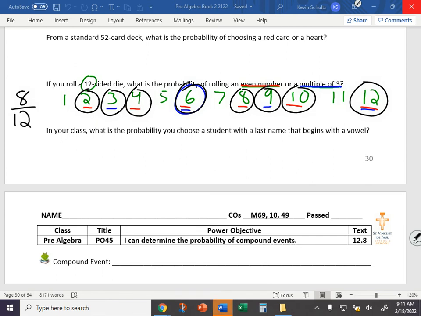If you put 10 out of 12, your mistake was counting 6 and 12 twice, which you don't want to do. Okay, there's only 1 6, only 1 12.